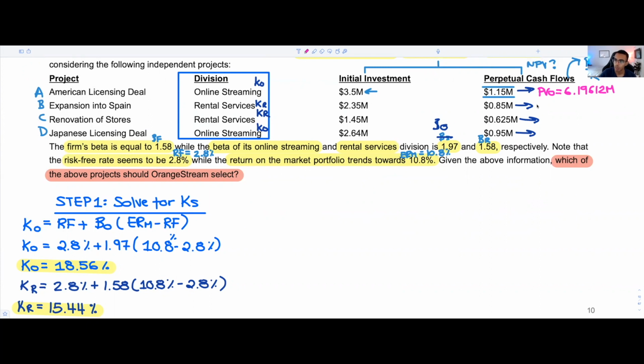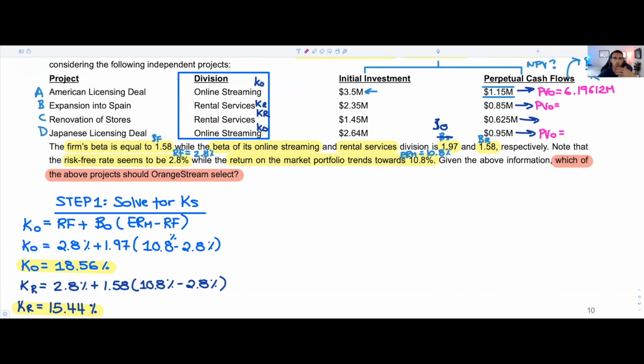And then I'll go and finish online streaming first, because I won't have to make so many changes to my formula. So in this case, for project D, 0.95 divided by 0.1856. Now, please let me know if I make a mistake in the comments.